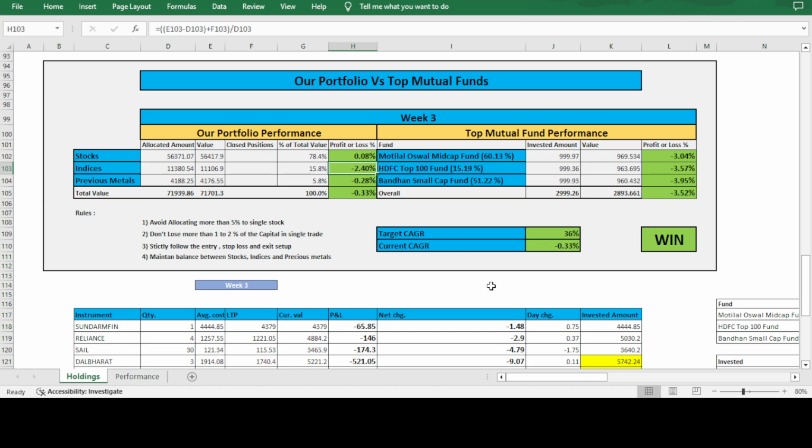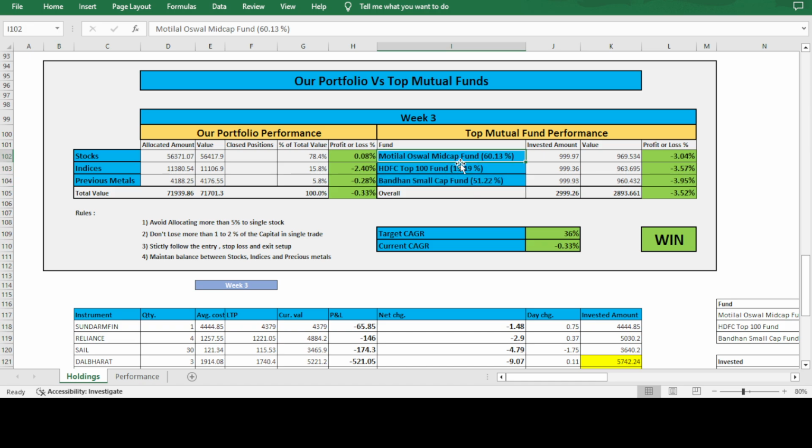So when Nifty is around minus 3.5, obviously it's better than that, but still the whole market needs to perform well, then only it will come to a good level. But we have only around 16%, so it's not an issue. And these are the top funds which we chose, and we are comparing against these only.